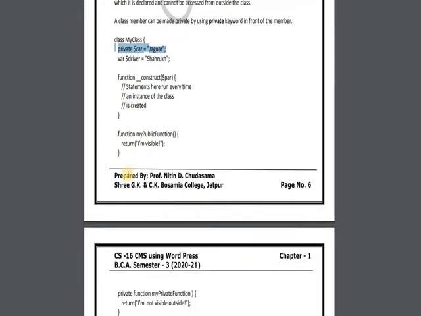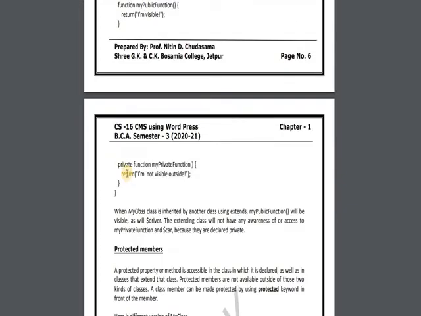And if you want to define a private function, you also write private before the function name, private function myPrivateFunction. So that private function and private variable are not accessible outside the class, they are only accessed within the class.